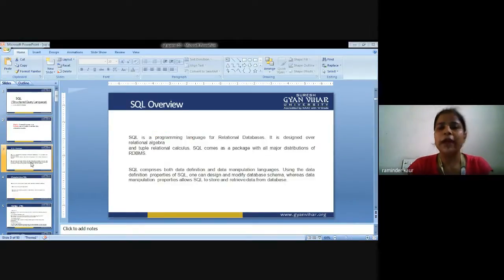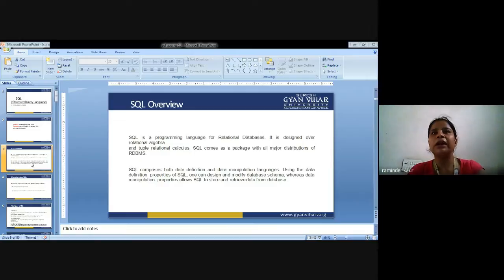So, what is SQL? First of all, I am supposed to give you an overview of what structured query language is. It is the programming language for relational databases. Why relational database? In order to show the relationship between two tables, we use structured query language so that we can fetch the data as and when required from the database. It is designed over relational algebra and tuple relational calculus. SQL comes as a package with all the major distributions of RDBMS.